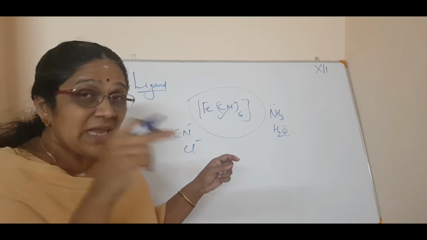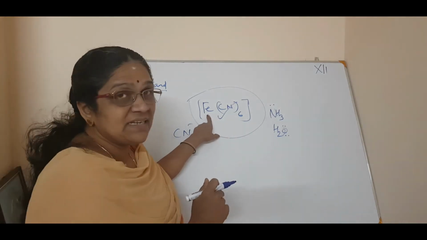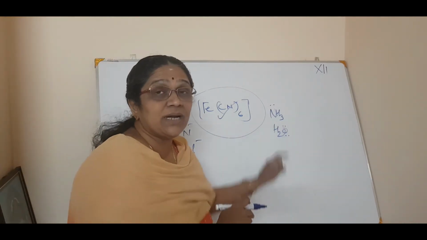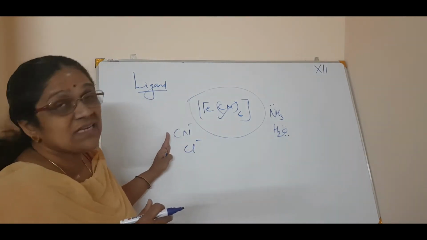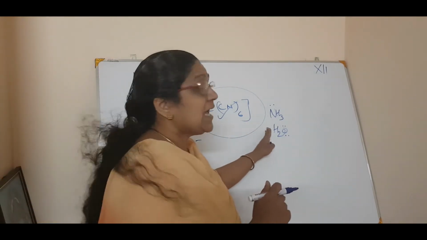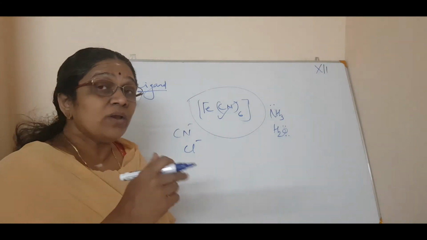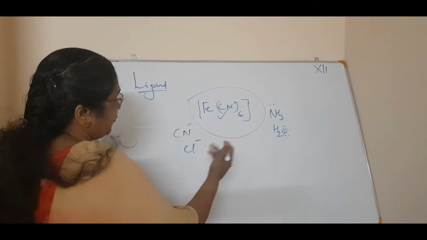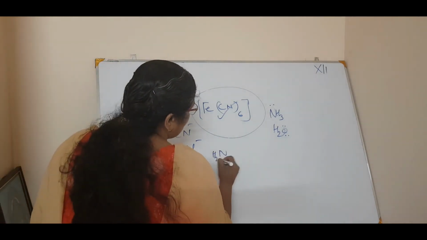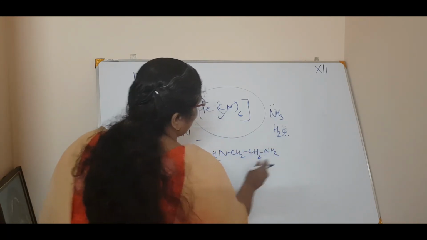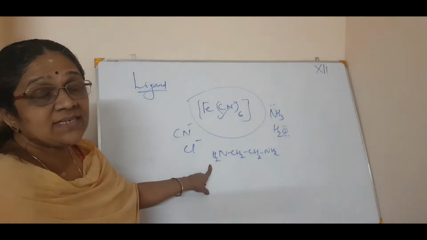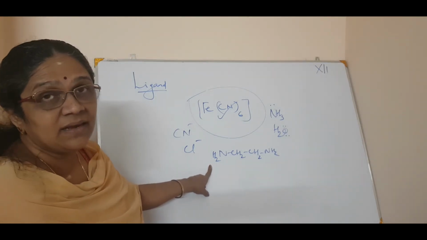So in order to link to the central metal atom, it should contain what? It should contain a lone pair of electrons, isn't it? So the ligands can be a simple ion, or a neutral molecule, or a larger molecule. For example, what is this molecule? CH2, NH2, CH2, CH2, NH2. What is this? It is called ethylene diamine, isn't it?